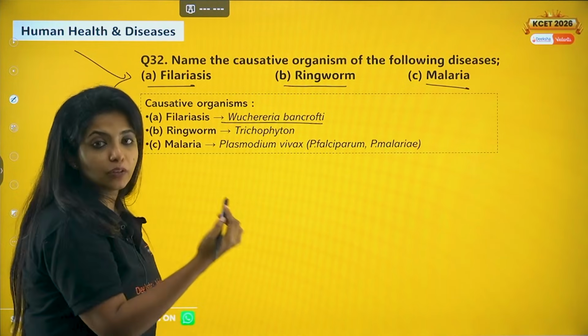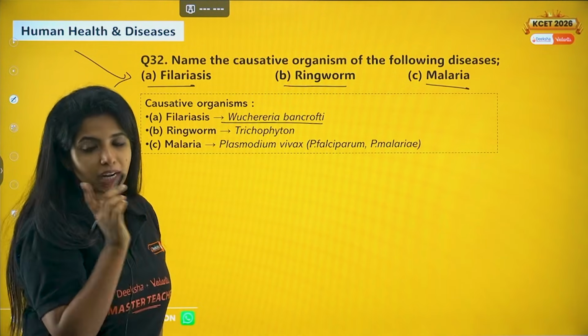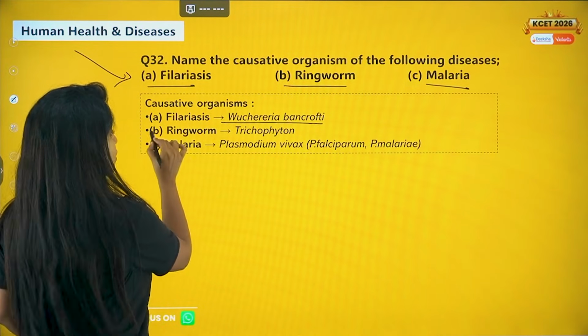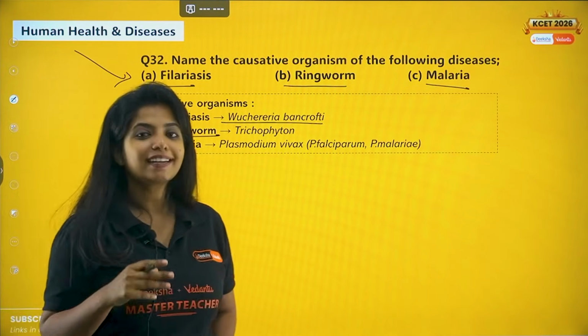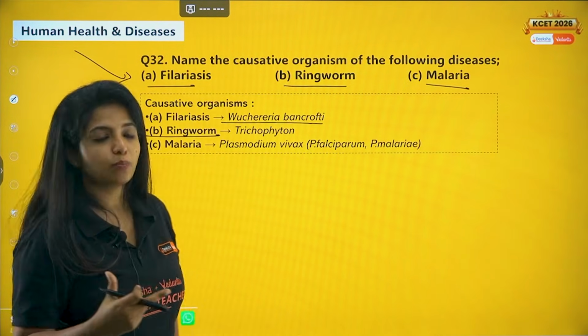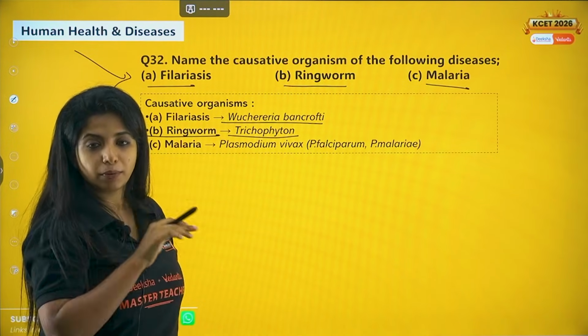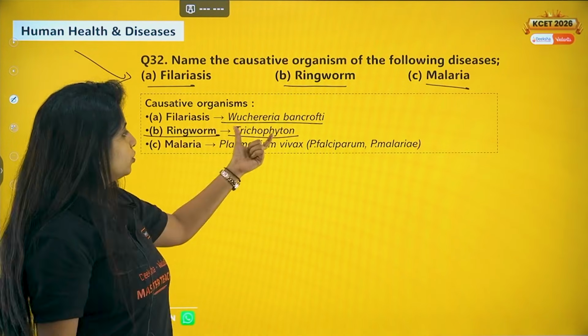There is another version of it, Wuchereria malayi, is also there. But anyone you can mention, or if at all you want, you can mention both of them. Now ringworm, even though the word worm is there, it is actually a fungal disease. It's caused by Trichophyton, Epidermophyton, and all of it. Microsporum, Epidermophyton, Trichophyton. So you can write all of it.